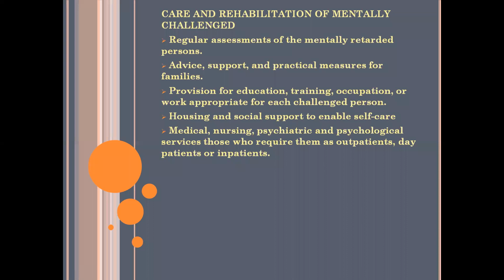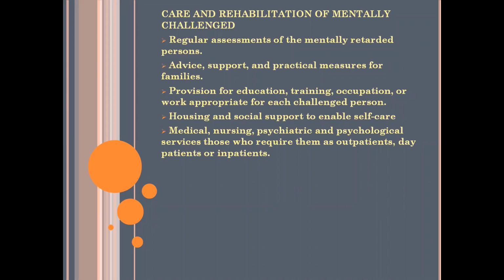Care and rehabilitation are mainly for a group of individuals who can no longer be treated.